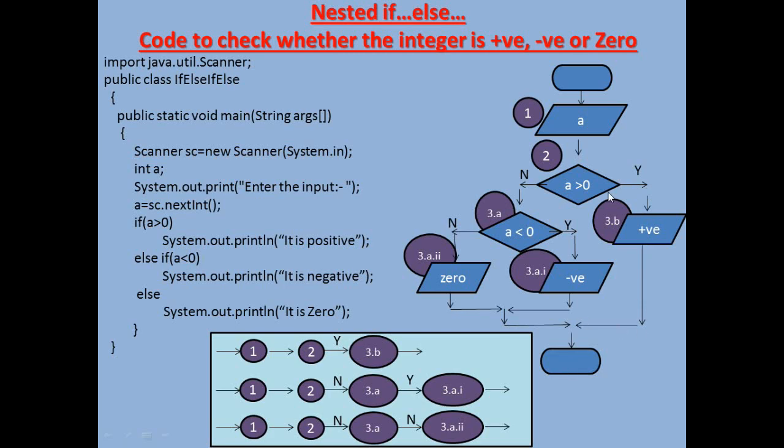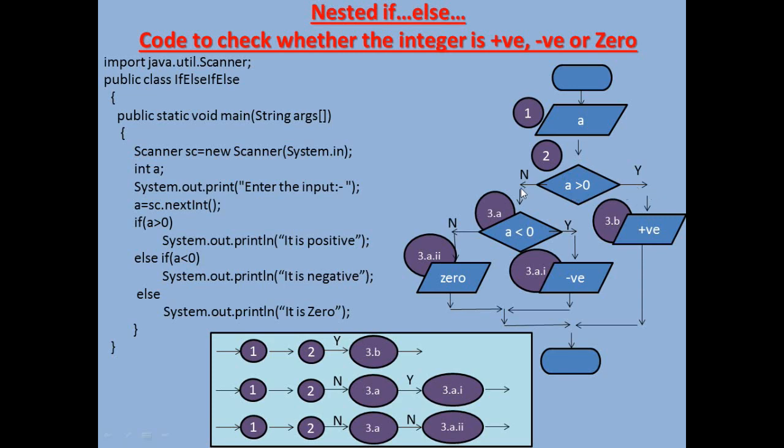terminate. Now say the user has this time given minus 48. We are going to come to this condition once again. Now will it be yes? Is minus 48 greater than 0? No. Now see, this condition had only 2 branches.